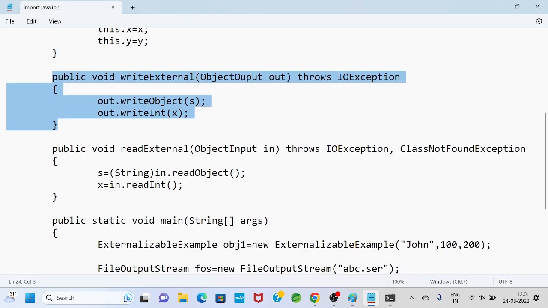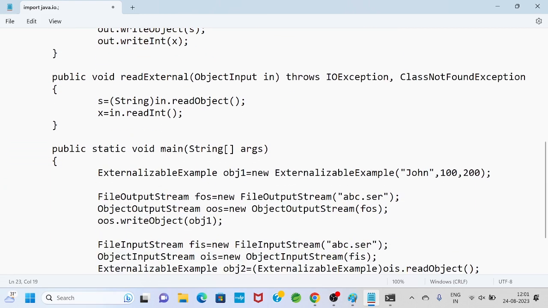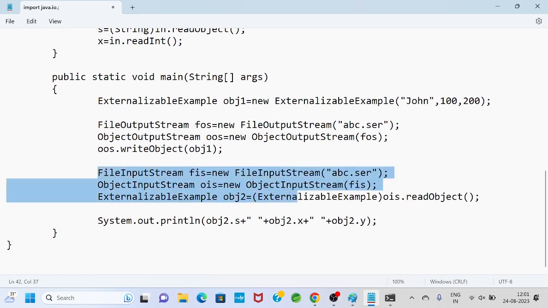Then when I perform deserialization from a file, the file-supported form will be converted into Java-supported form. So I will get it in the form of an object, whatever the file contains: the property s value and x value. We have three properties: string s, int x, int y.